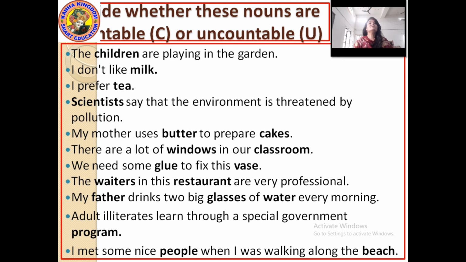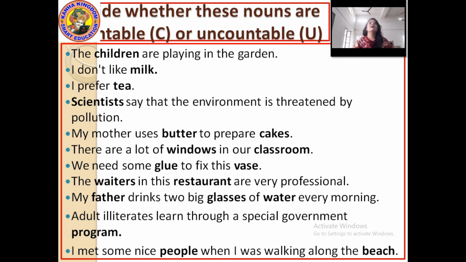The words which you feel are countable, write C in front of that word. The word which you feel is uncountable, write U in front of that word. Okay, first one: the children are playing in the garden. Here children can be counted. Can we count the children? Yes, we can.